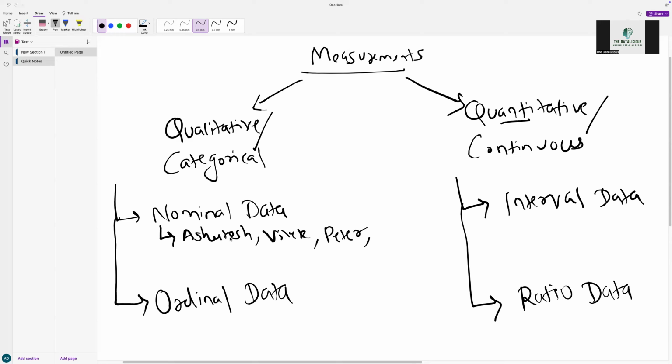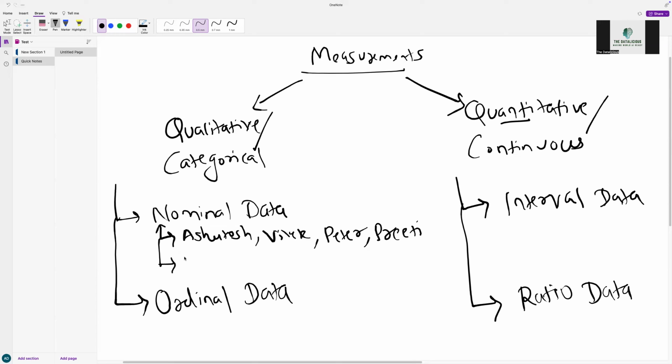Ashutosh, Vivek, Peter, there are no relations to it. We can't take out its average. The only thing we can do is count it. Such kind of data where mathematical operations cannot be performed is called nominal data.